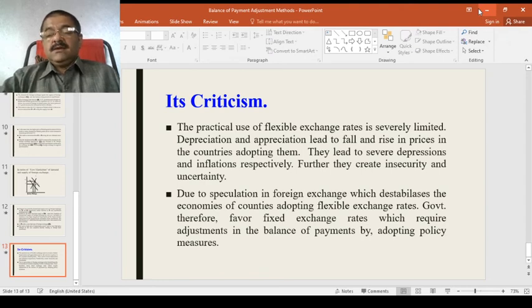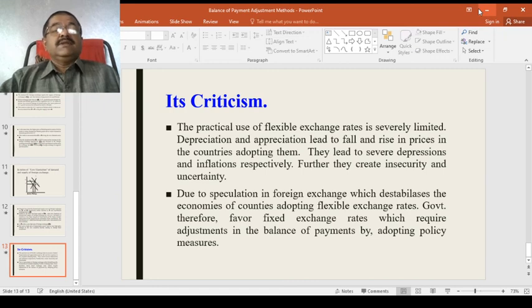After free trade came protectionism, and a number of very strong policy instruments came in. The problem was tried to be sorted out, but how far it is successful is a question, as there are some defects in that policy also, because these two forces are not given the opportunity to play purely. Some problems are always there.